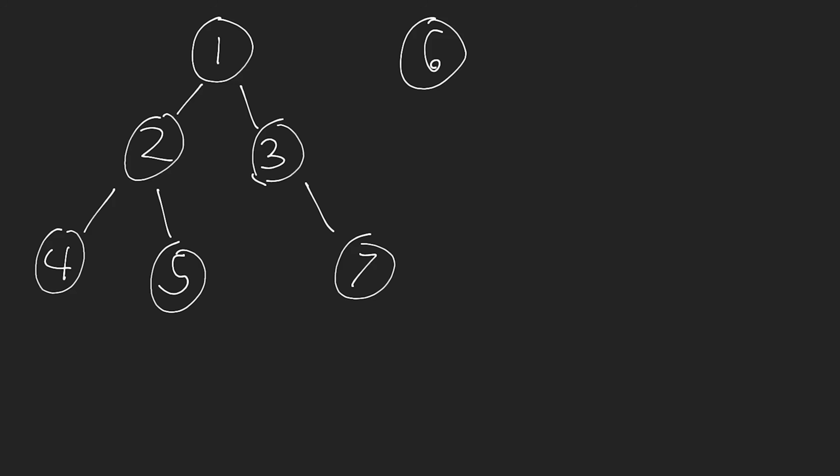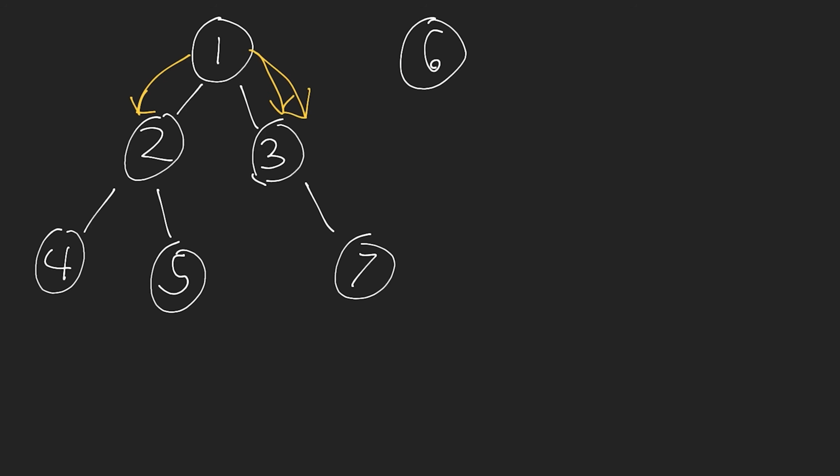All right, so to insert 6, what we essentially need to do is find the first position in which we don't have a left or right child. But we need to do that by traversing this binary search tree using a level order traversal or a breadth first search. What I essentially want to do here is I want to look at the nodes, so the left and right node of my root node here, and I want to first ask, okay, does this have a left child? If it doesn't have a left child, then I'll just insert this node right here.